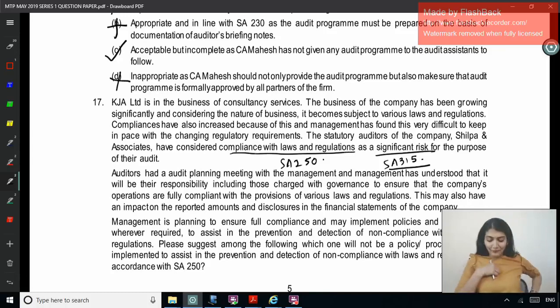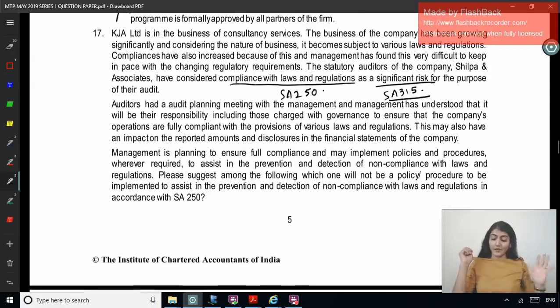Right. Auditor had an audit planning meeting with the management, and management has understood that it will be their responsibility, including TCWG, to ensure that the company's operations are fully compliant with the provisions of various laws and regulations. This may also have an impact on the reported amounts and disclosures in the financial statements of the company.